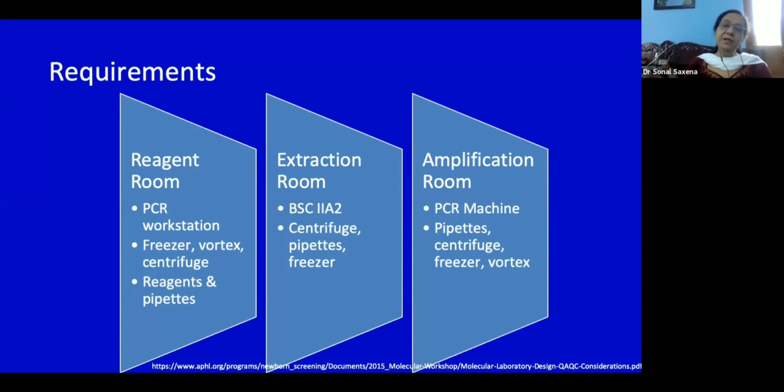Then when we separate these into 3 rooms, the specimen processing area or the extraction room, first thing is you need to have a very, very motivated and healthy staff to work in the extraction areas. So this manpower requirement, everyone has to think about when you are putting this.